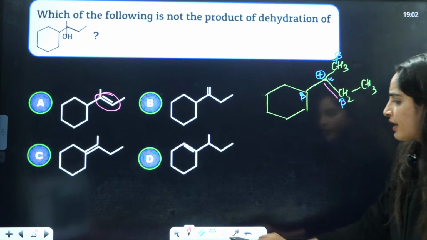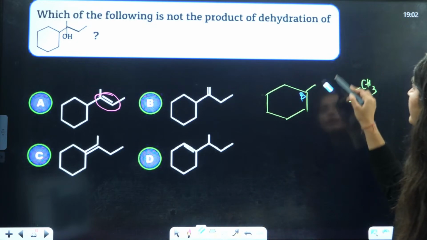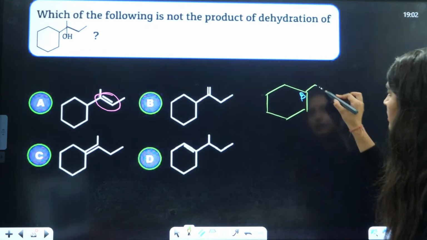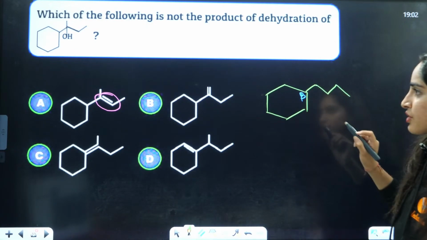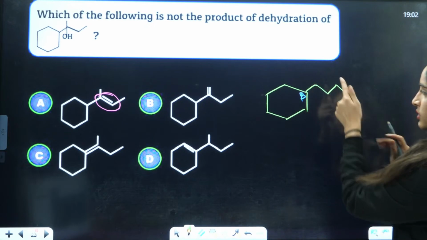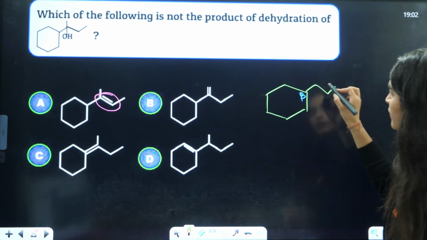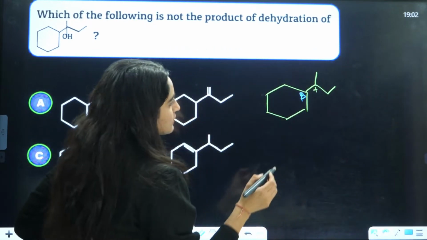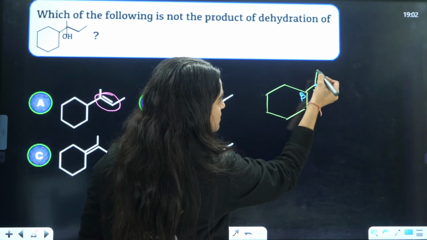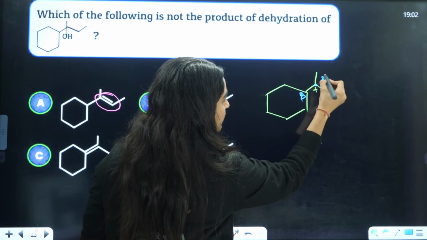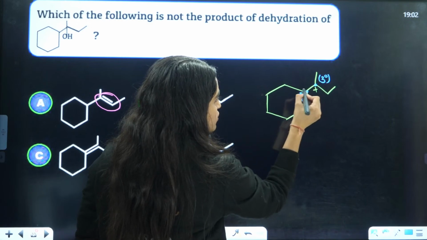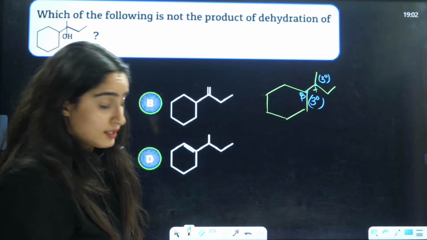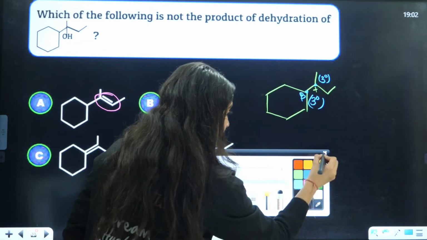Okay, then why not rearrangement? Let me see why rearrangement will not occur here. We have drawn this kind of structure: 1, 2, 3. That was your methyl and this was the positive. Wait a minute. This is 1 degree, 2 degree, 3 degree carbocation. This is also 1, 2. Okay, I'm so sorry, I missed.